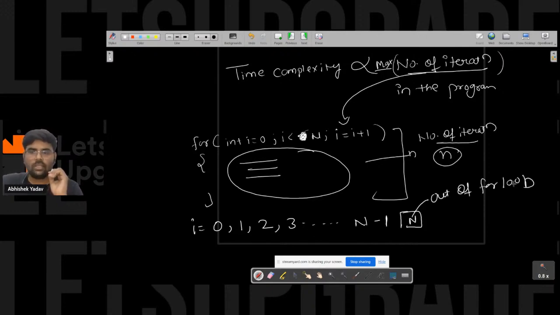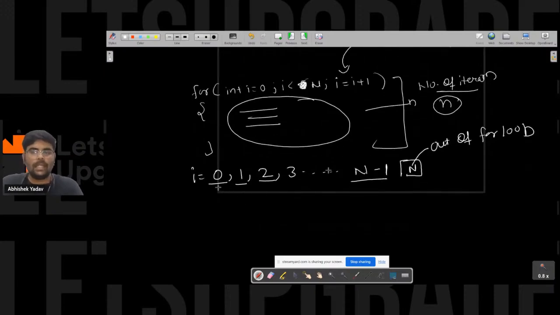For 0 you execute the body of the for loop, for 1 you execute the body, for 2 you execute the body, like this till n minus 1. So can you tell me how many times we are executing the body of the for loop?